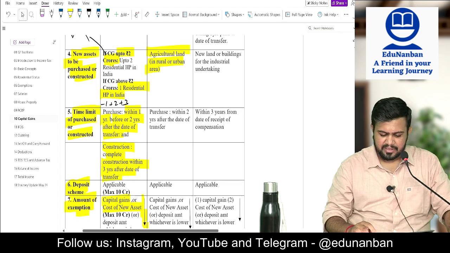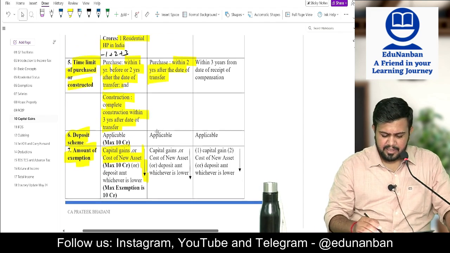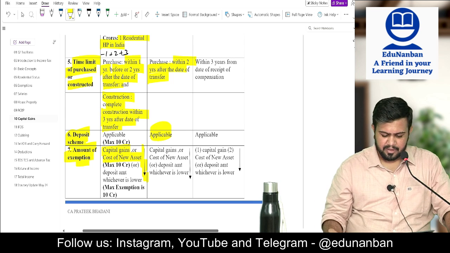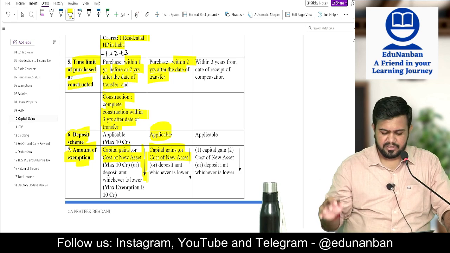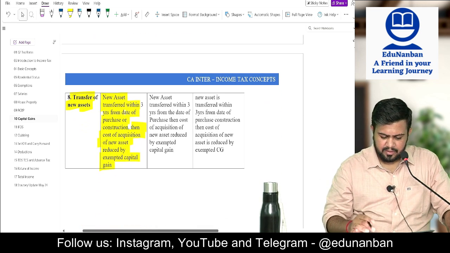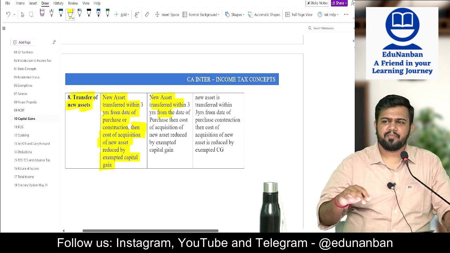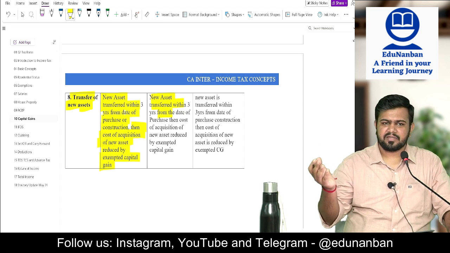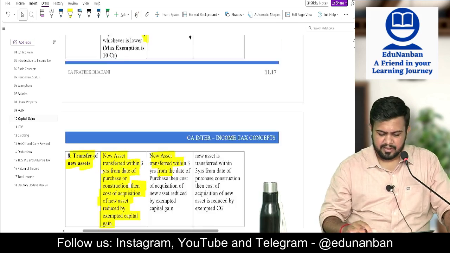For this, what is the time limit? Within 2 years after the date of transfer. Here also this deposit scheme is applicable. Here also what will be the capital gain exemption? Capital gain or cost of new agricultural land, whichever is lower. Then this also, you should not transfer the new agricultural land within 3 years. If you are transferring within 3 years, reduce the cost by the exempt capital gain.